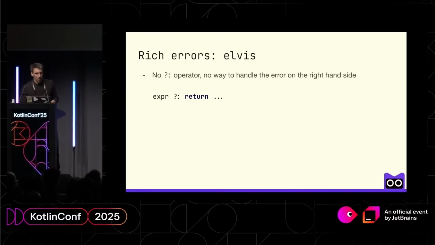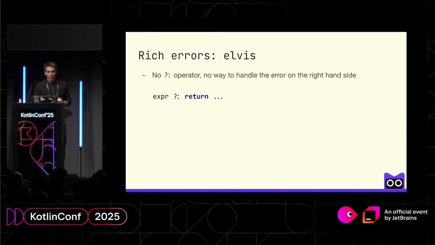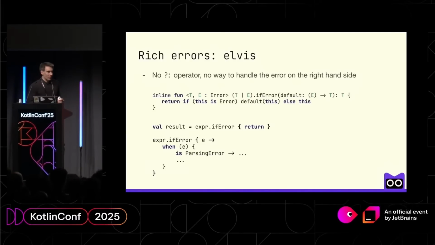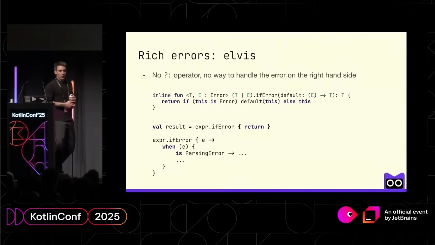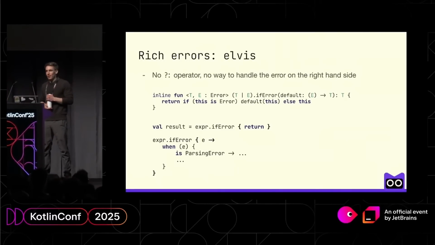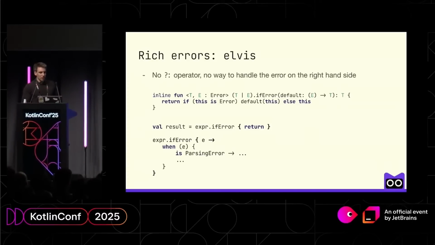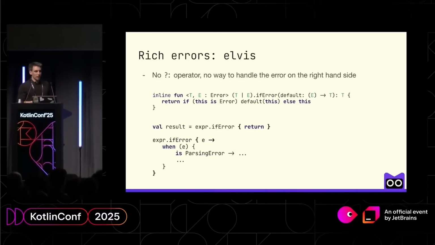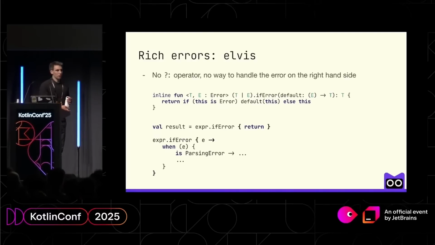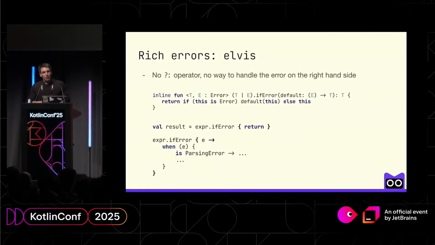But it's actually not a problem in Kotlin because errors are just values, right? And we can write an Elvis kind of function ourselves, which might look like this. It's an inline function, and the extension receiver takes T or E. E is bounded with an error, so it's fine. And we have a lambda default that goes from E to T. And if this receiver is an error, then we invoke this lambda, otherwise no.